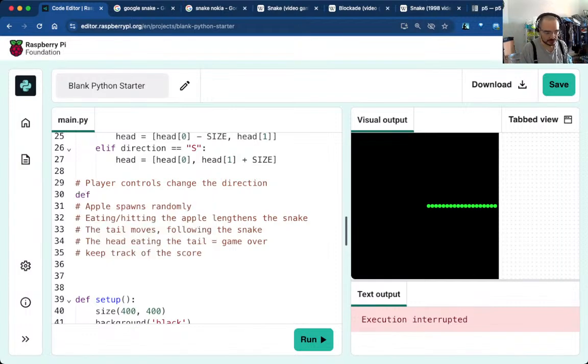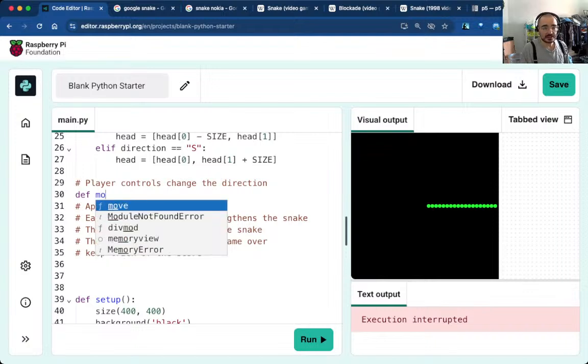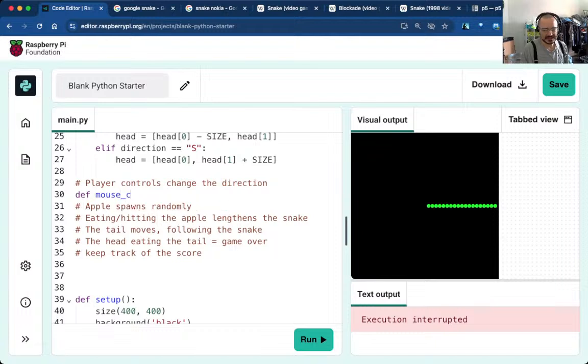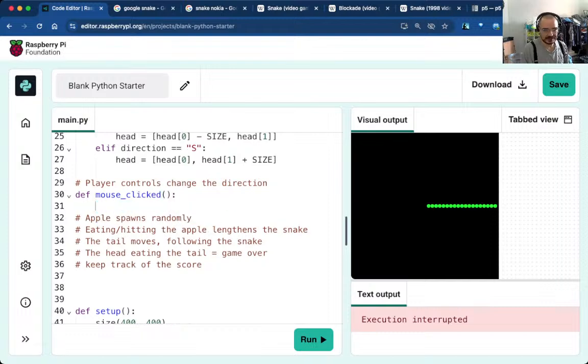So def control. No, actually. Just like we have setup and draw, is it mouse clicked or on mouse clicked? Let's just try. Yes, the name is correct. If I run it and I click, every time I click, it prints yes. So it's mouse clicked.